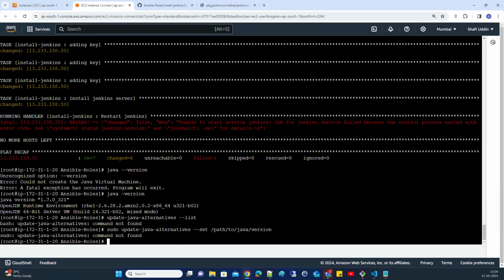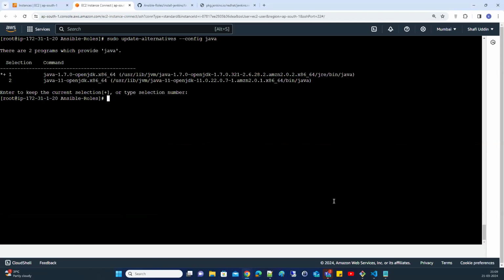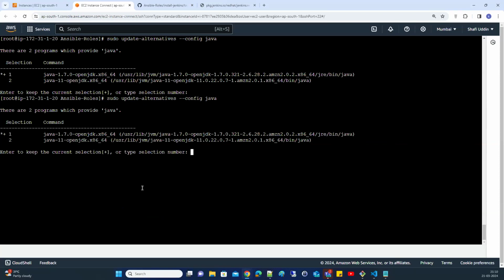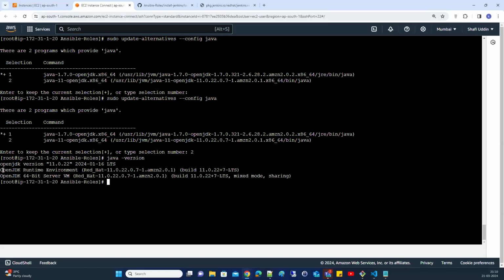So sudo update-alternatives --config java. You have to change to the second one, which is the Java 11 version. Now it is changed. Now if you see, the Java version is 11.